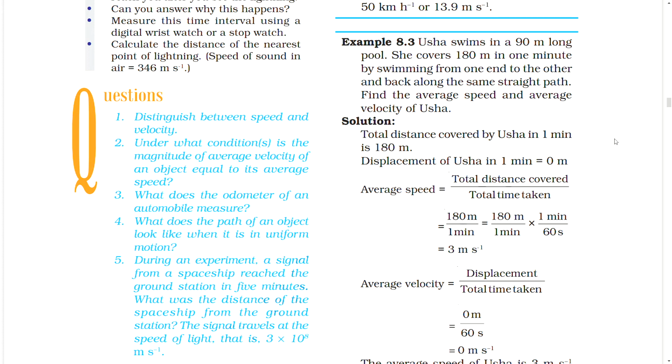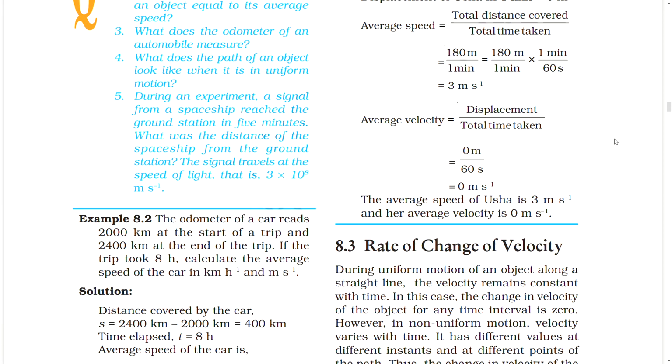Average speed equal to total distance covered by total time taken, equal to 180 meter per 1 minute, equal to 180 meter per 1 minute into 1 minute per 60 second, equal to 3 meter per second. Average velocity equal to displacement by total time taken, equal to 0 meter by 60 second, equal to 0 meter per second inverse. The average speed of Usha is 3 meter per second and her average velocity is 0 meter per second.